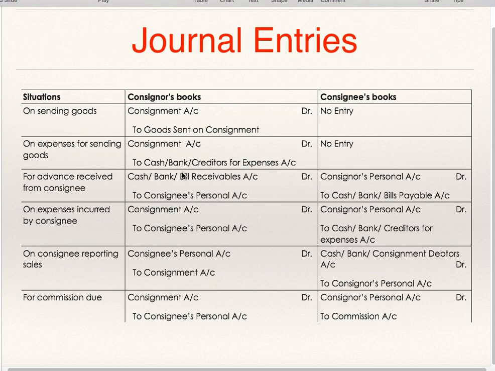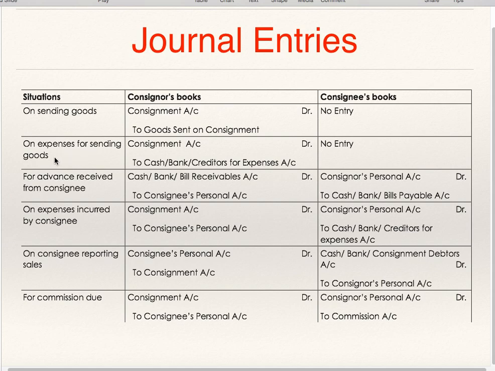Now we'll see journal entries. On sending goods, that is when goods are sent by consignor to consignee, in the books of consignor, the entry passed is consignment account debit to goods sent on consignment account. Consignee will not pass an entry in his books. He has just received the goods. He is an agent. He is not supposed to pay for these goods until he sells the goods.